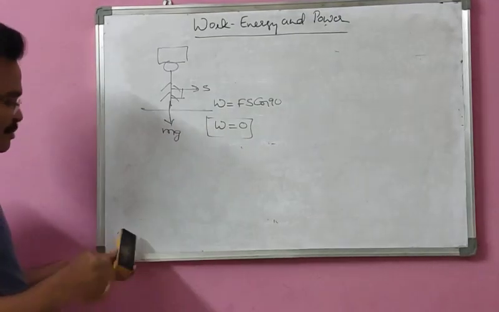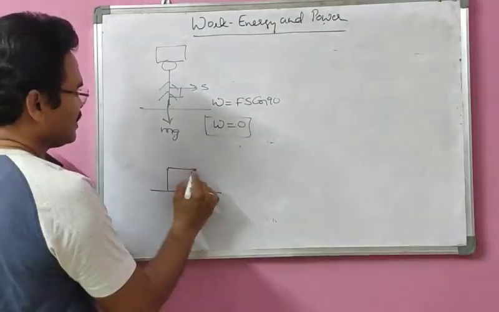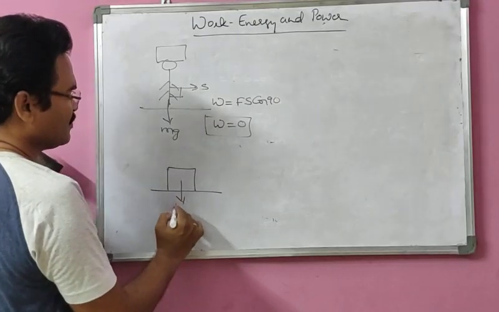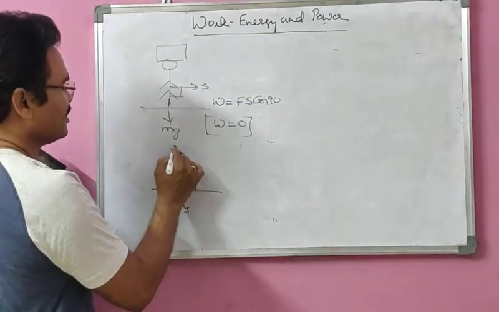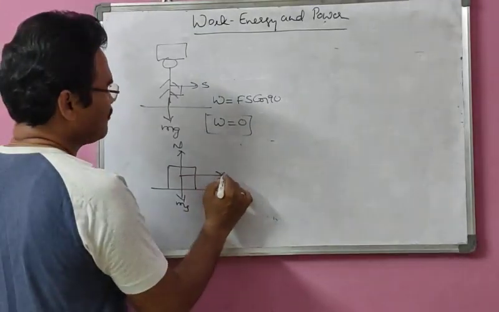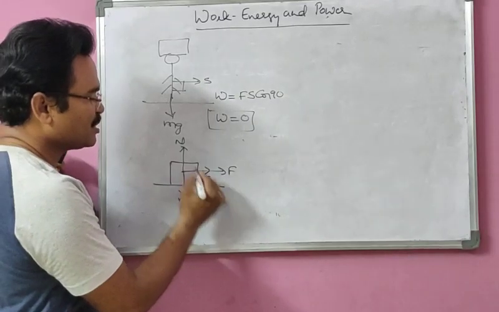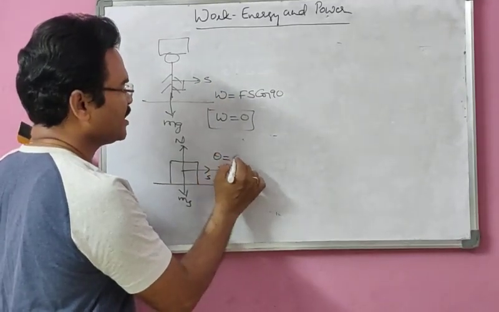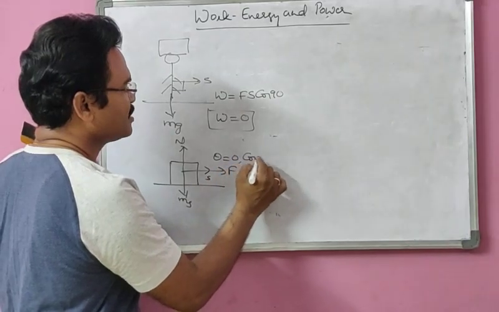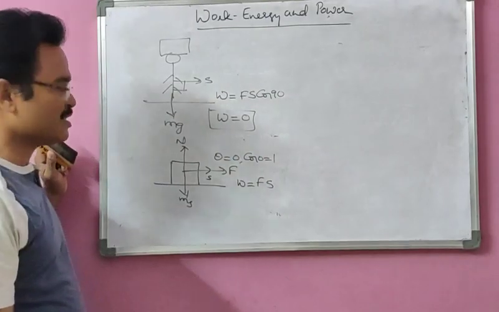For example, this is a block of mass m whose weight acts vertically downward here, but it doesn't matter, it is cancelled by the normal reaction N. So I'm applying a force F here. What happens here? The block also moves in the same direction. So the work done, with theta 0 and cos 0 equal to 1, W equals simply Fs here.